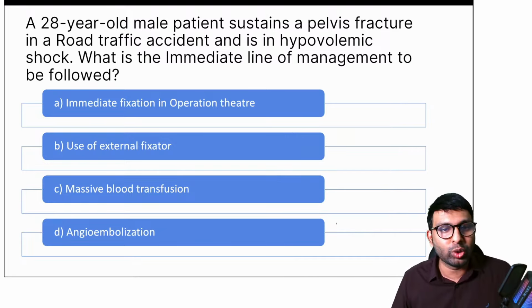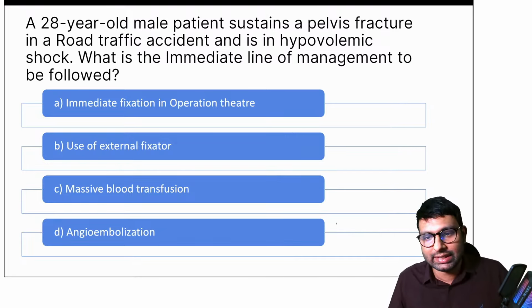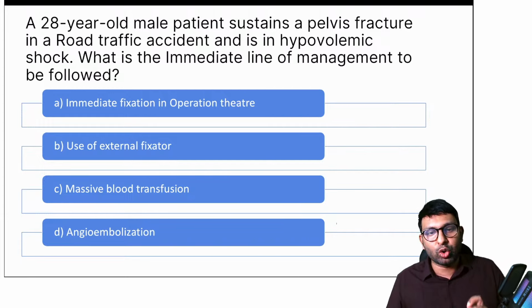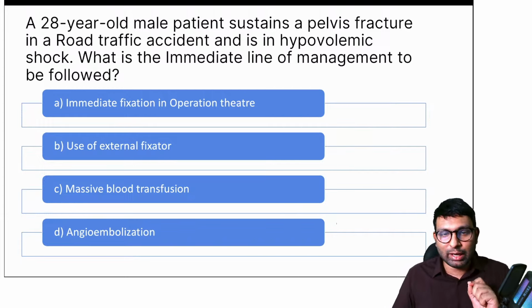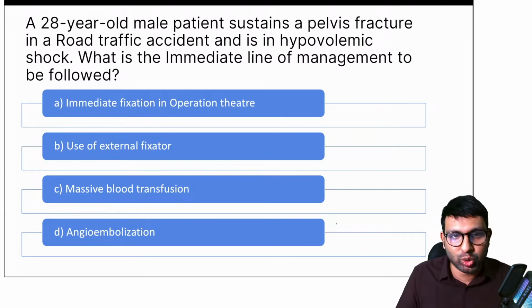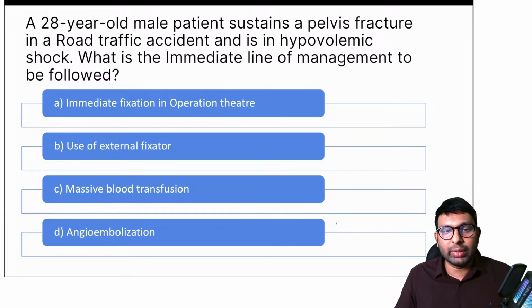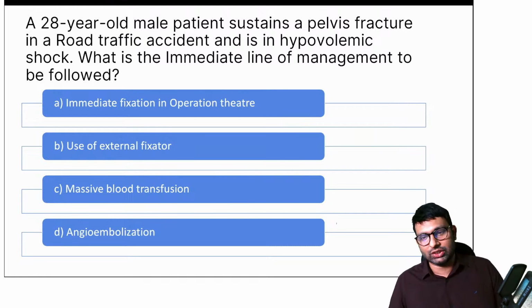Here is a question for you. A 28-year-old male patient sustains a pelvis fracture in a road traffic accident and he is in hypovolemic shock. What is the immediate line of management that is to be followed? Is it to immediately fix it in the operation theater? Is it to use an external fixator? Is it to do a massive blood transfusion, or is it to go for an angioembolization? What do you think is the treatment here?